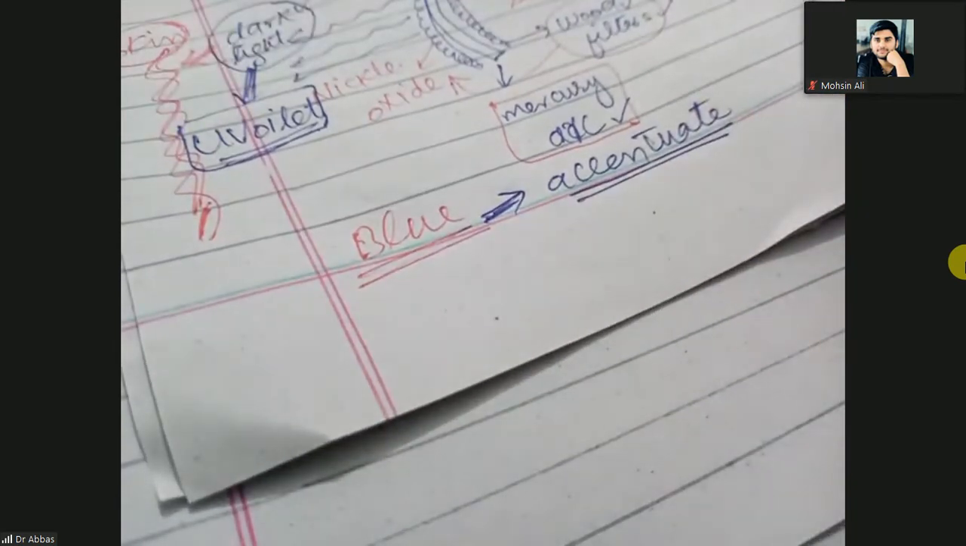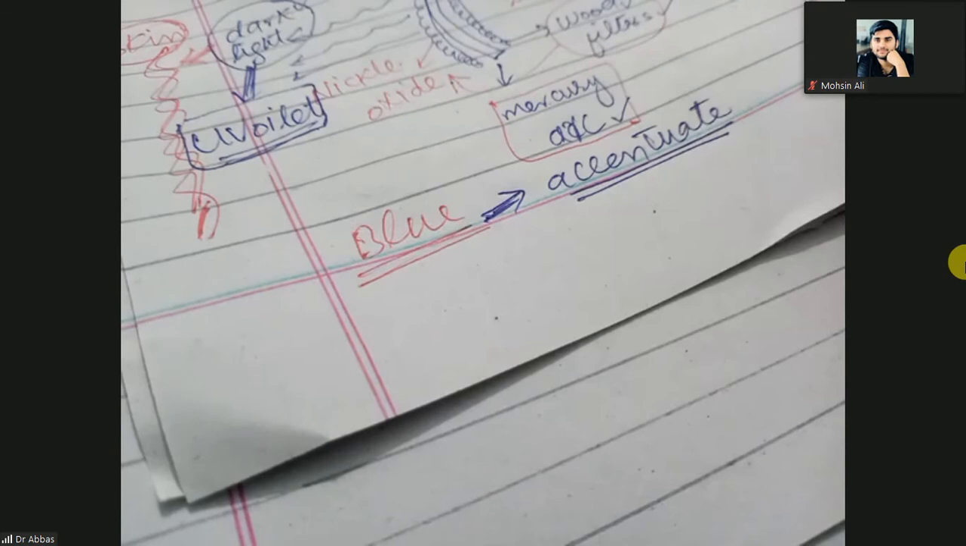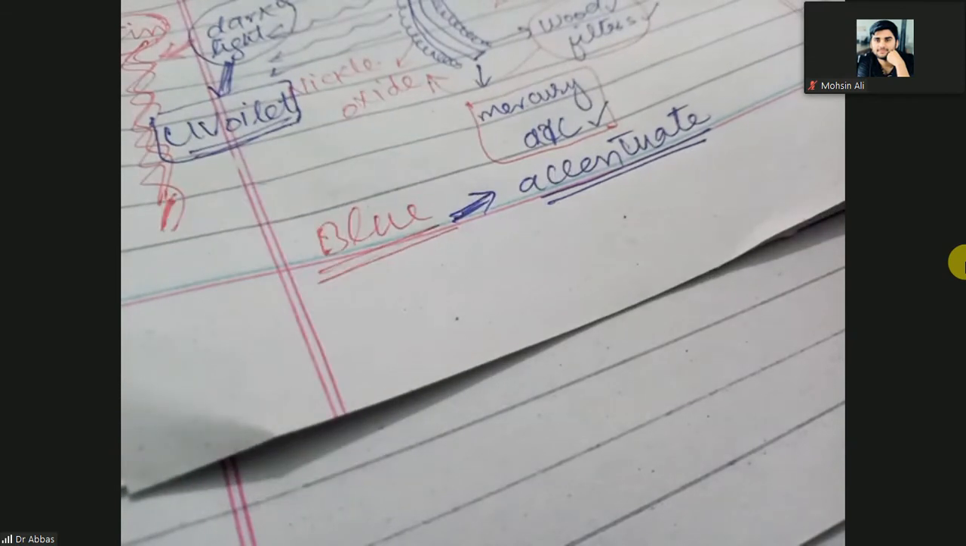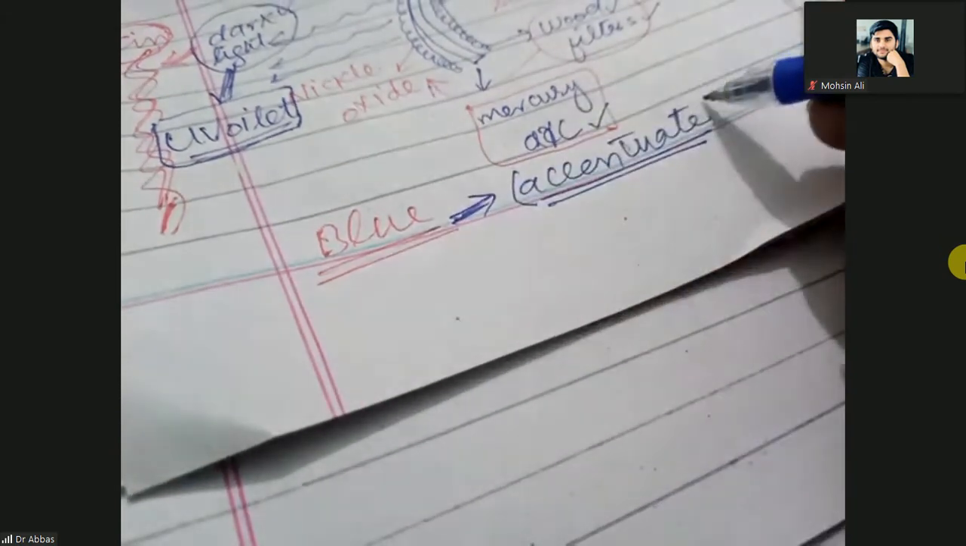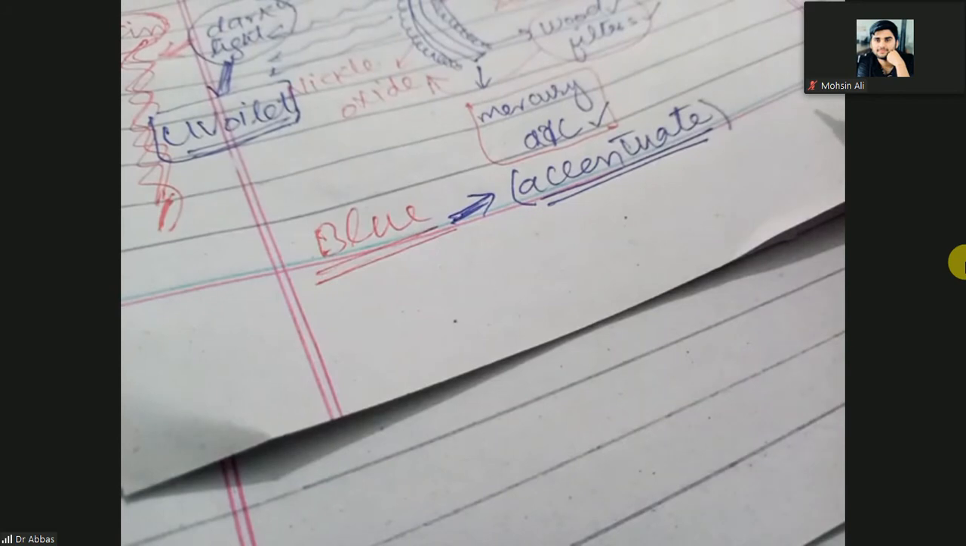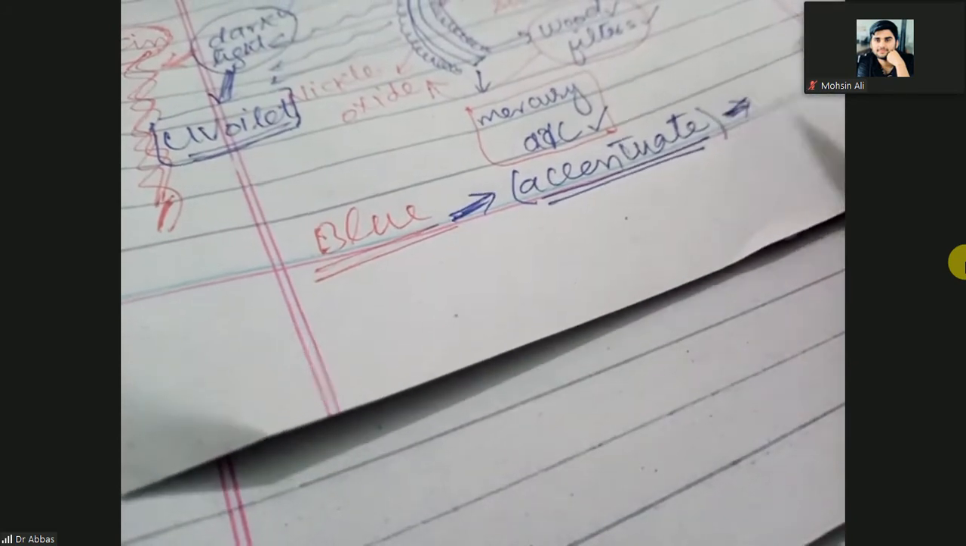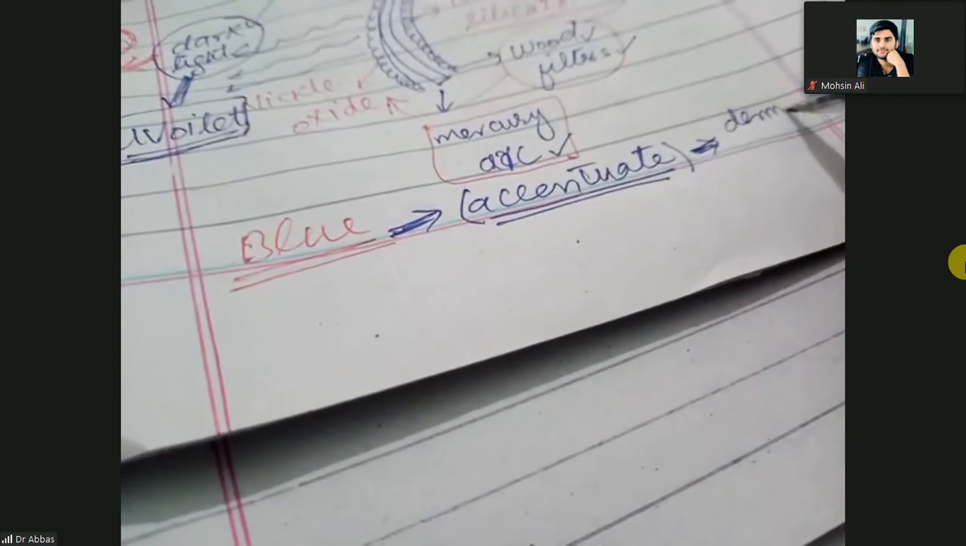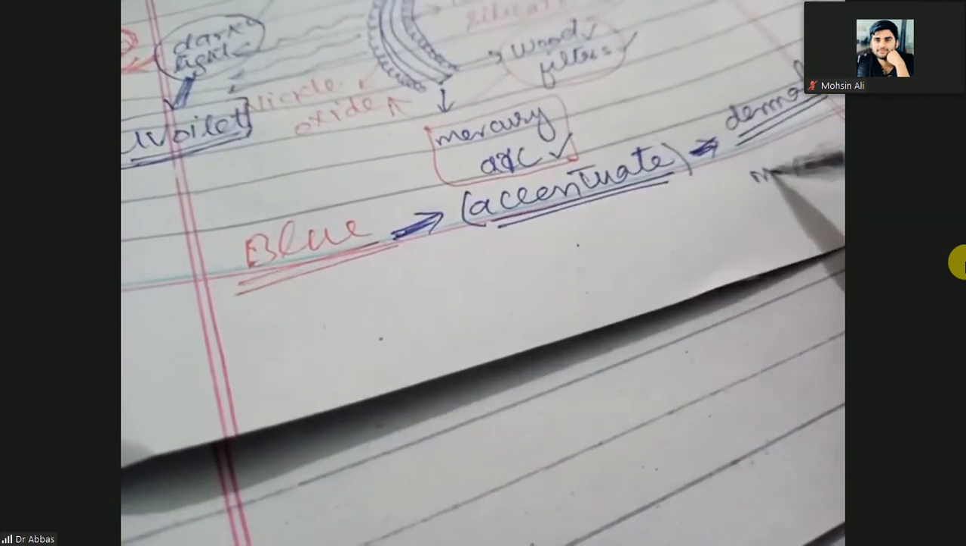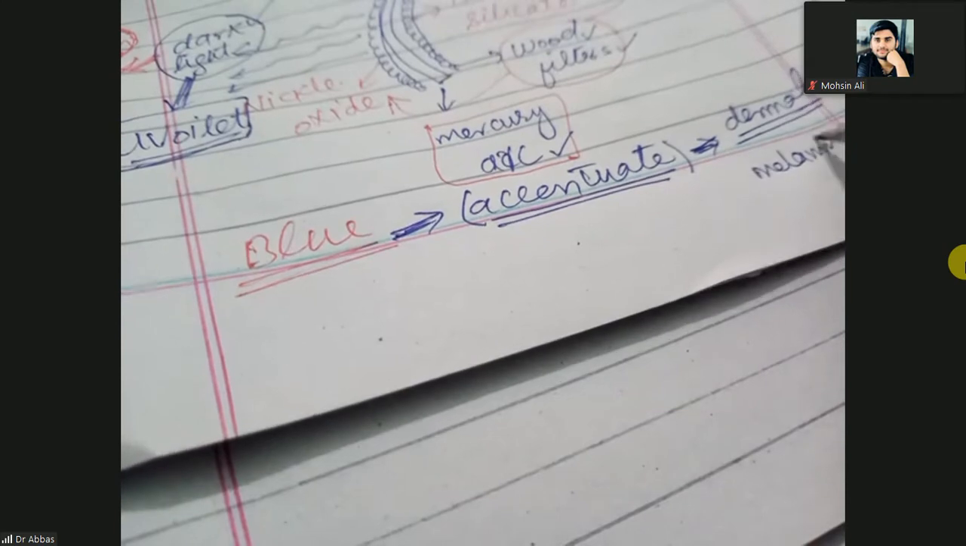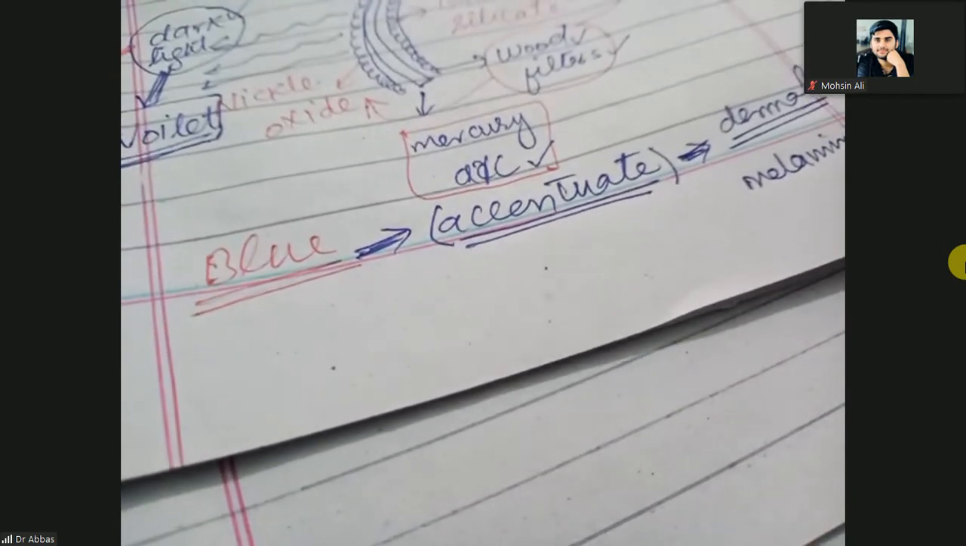Accentuate means becomes blue, extra blue under this Wood's lamp light. So that will give you the blue color. Accentuate will give you the idea that this is the dermal melanin. Dermal melanin. So why is this the blue color of the light? Why does the skin have the blue color?